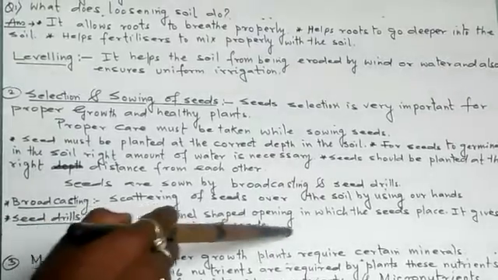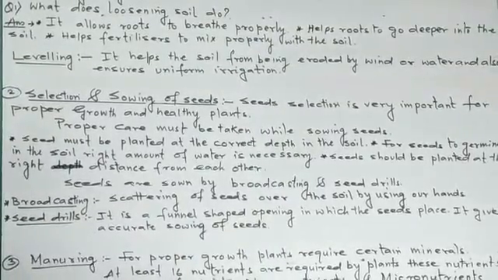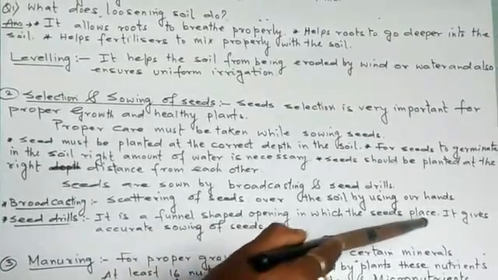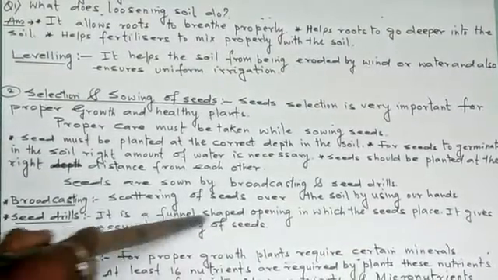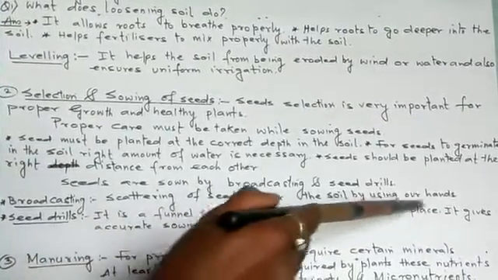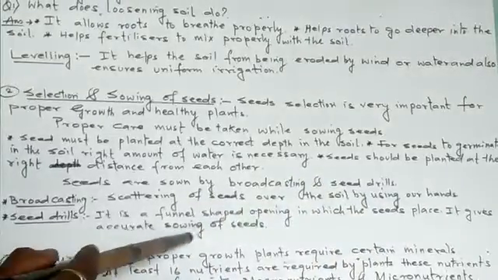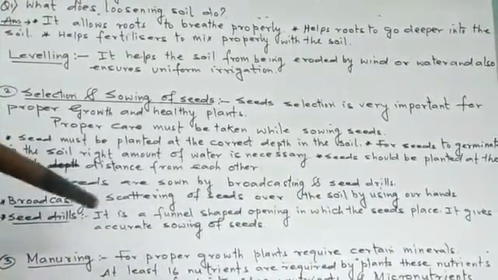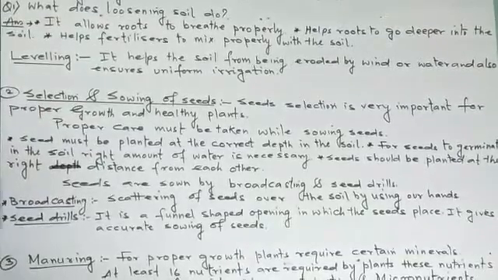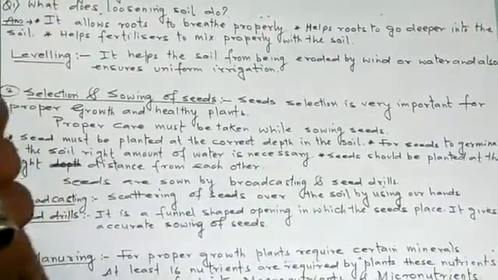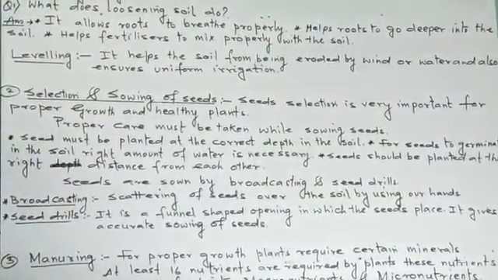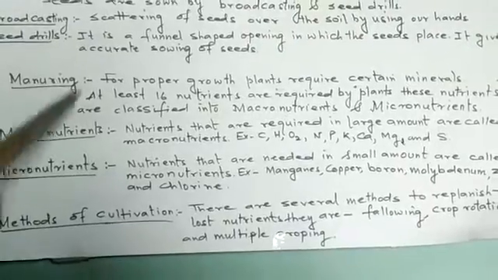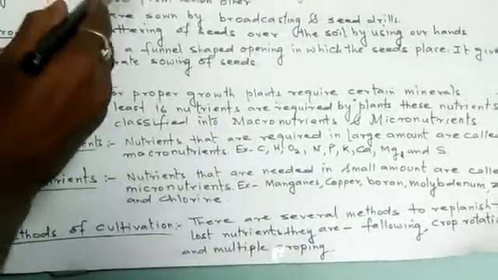The second one is the seed drill. What is it? It is a funnel shaped opening in which the seeds are placed. It gives accurate sowing of seeds. Why is the seed drill used? Because it gives accurate depth and accurate distance to the seeds, which allows the seeds to grow properly. Now selection and sowing of seeds is finished.